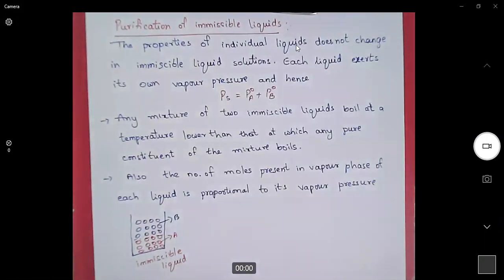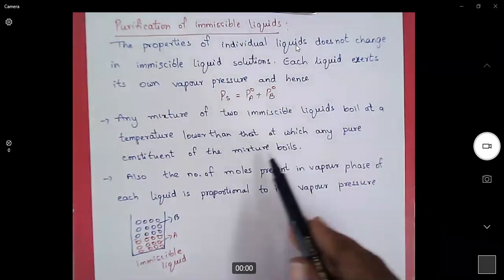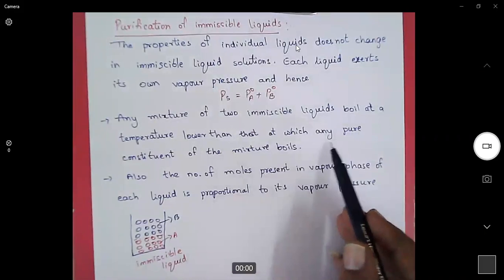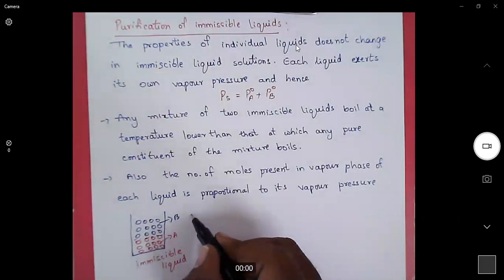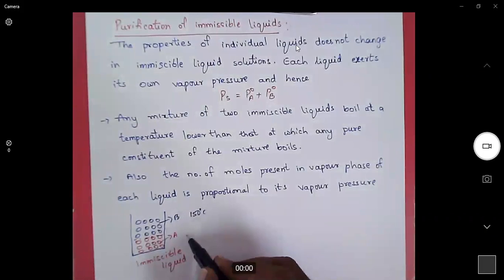Any mixture of two immiscible liquids boils at a temperature lower than that at which any pure constituent of the mixture boils. So when we boil this mixture, what happens? Say, for example, one liquid has a boiling point of 150 degrees centigrade, and the other has a boiling point of 100 degrees centigrade.